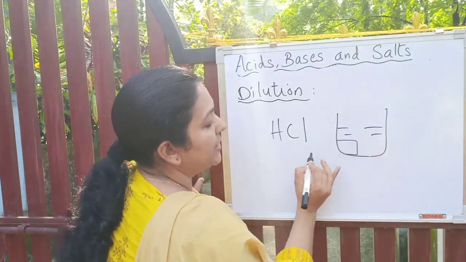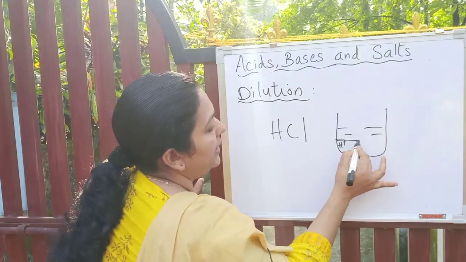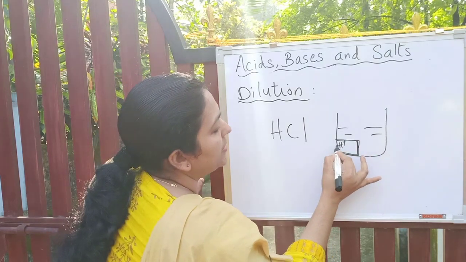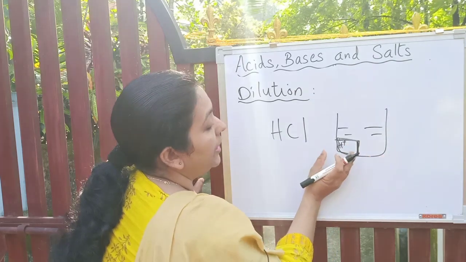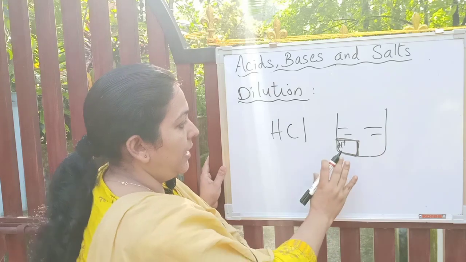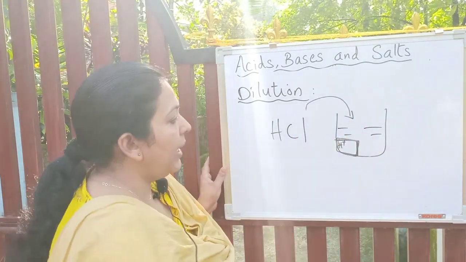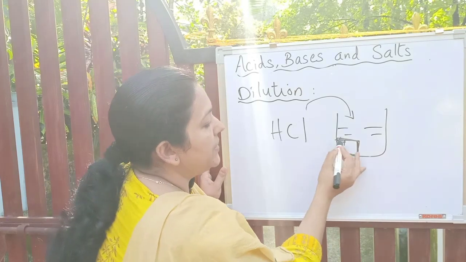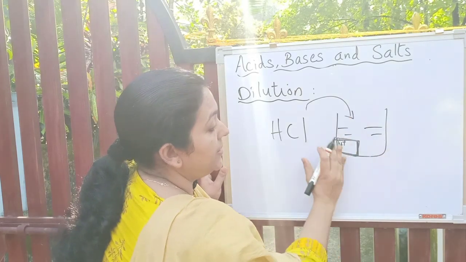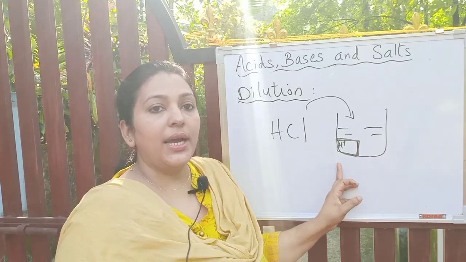Hydrochloric acid will split into H plus ions and Cl minus ions. Suppose you have taken this much volume, there will be a particular number of H plus ions at present. If you add water, what will happen? The number of H plus ions in this area will be reduced, isn't it? So that is called dilution.